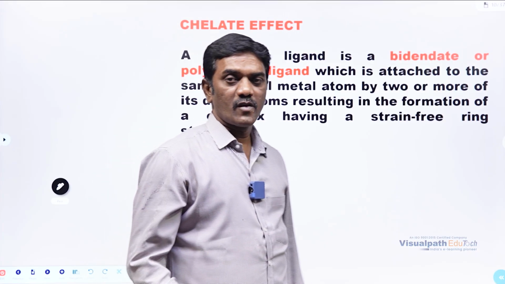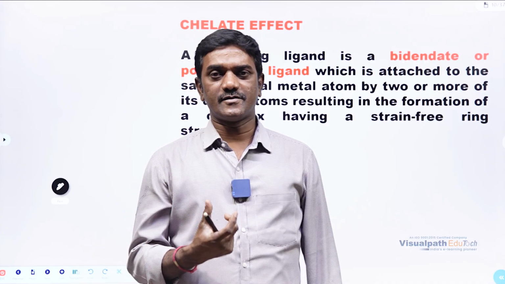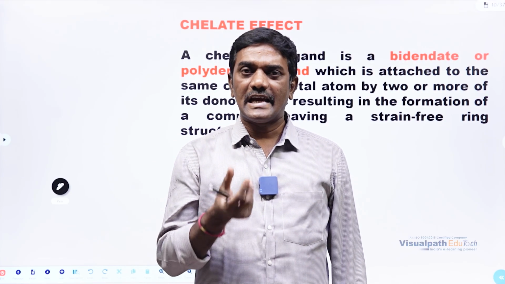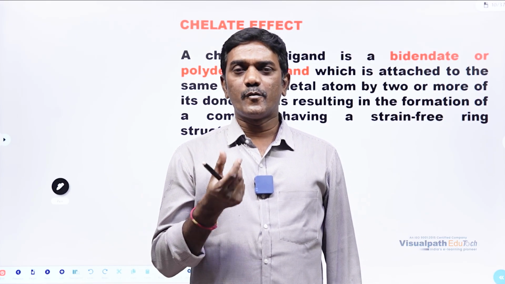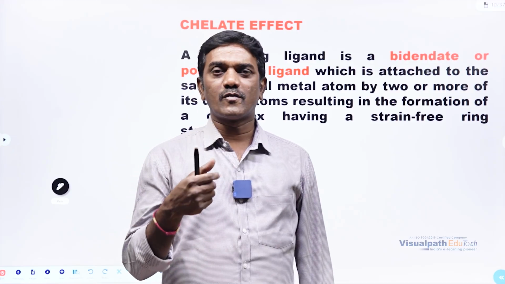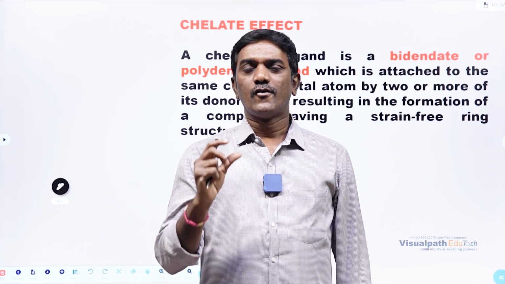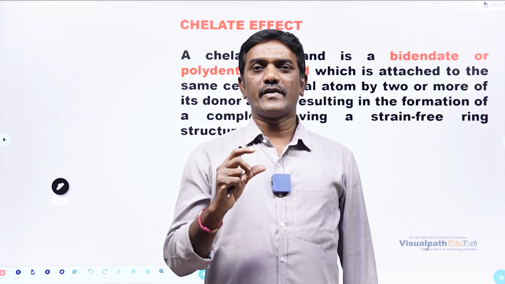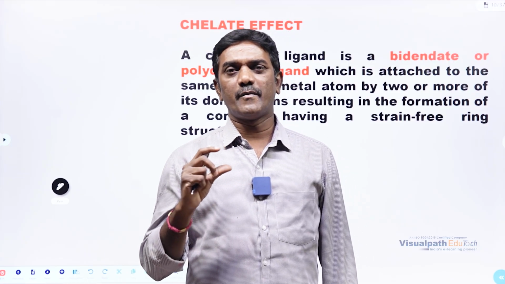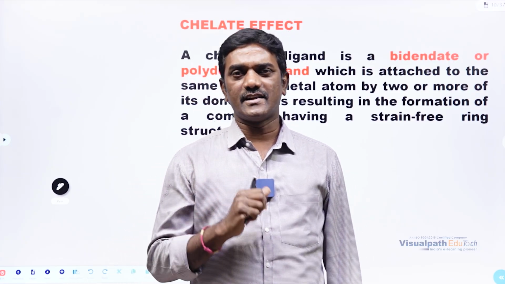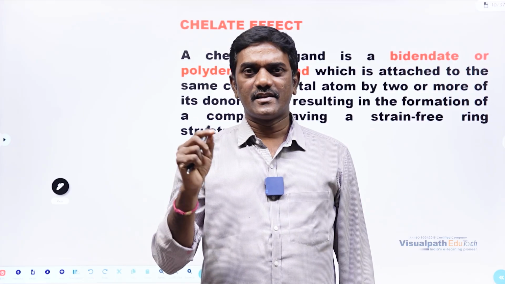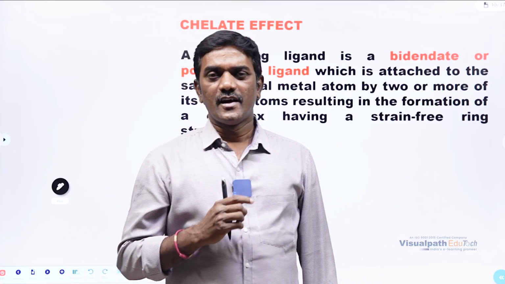Chelate effect. What is the meaning of chelate effect? To know about this chelate effect, we all must know about a ligand. Again, one more time we have to revise it. What is the meaning of ligand? The one who is donating a lone pair of electrons to the metal ion during formation of a complex is called a ligand. That is L, where we are indicating with L, right?